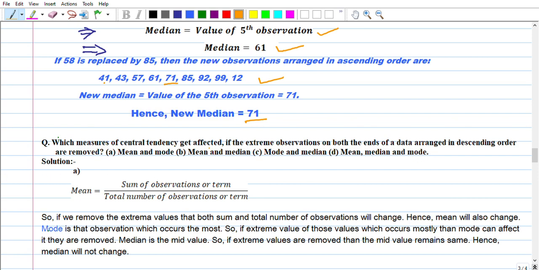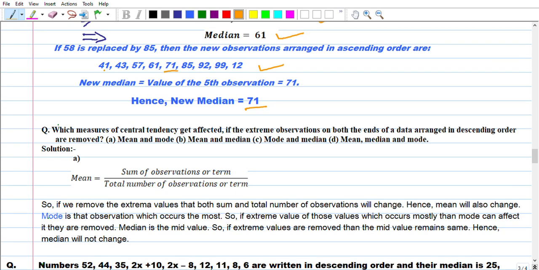Mean and mode are always affected. Mean equals the sum of observations divided by the total number of observations. So if we remove the extreme values, both the sum and the total number of observations will change. Hence the mean will also change. Mode is that observation which occurs the most. We will discuss mode and the combination of mean, median and mode in the next video and next class.